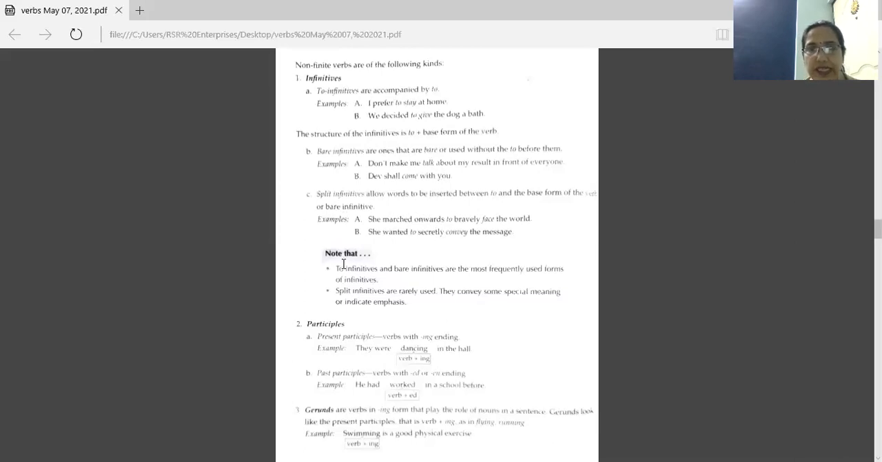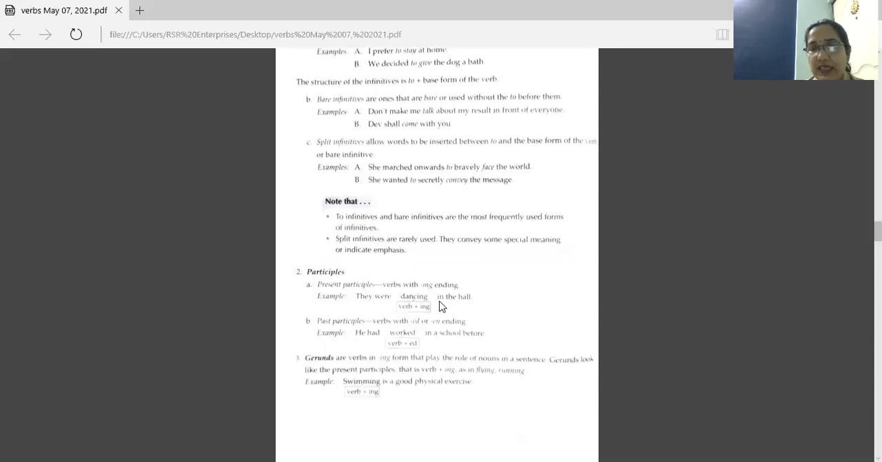Okay. Now let's see this. Note that to infinitives and bare infinitives are the most frequently used forms of infinitives. Mostly we use to infinitives or bare infinitives, that is, without to. Split infinitives are rarely used. They convey some special meaning or indicate emphasis. If we are putting force on something, putting emphasis on something, at that time we use split infinitives. Otherwise, mostly we use to infinitives or bare infinitives.